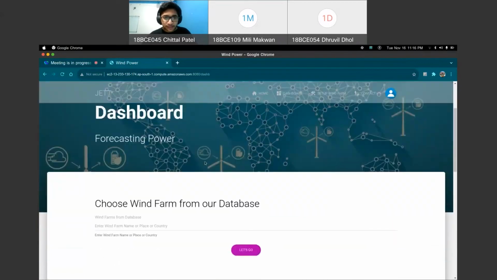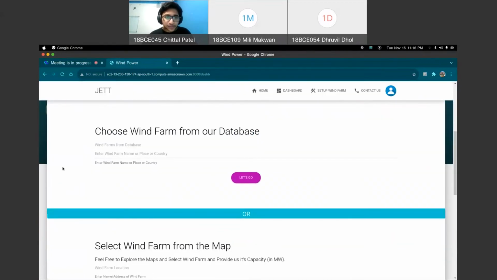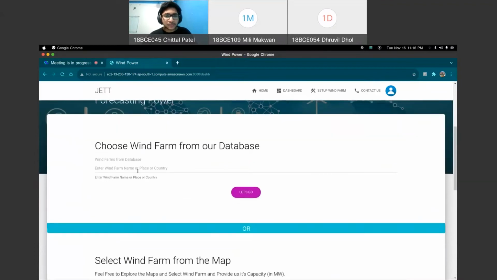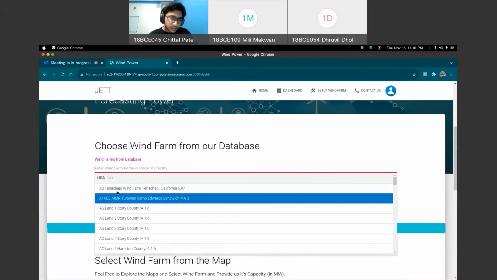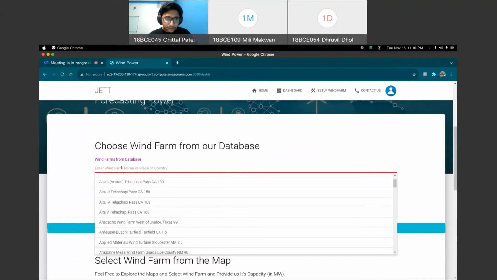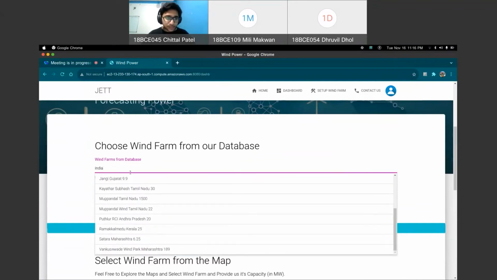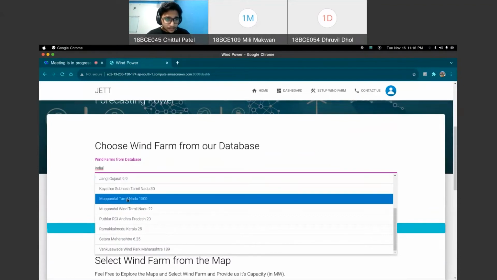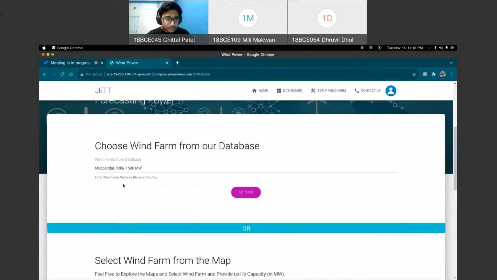So this is the dashboard page, and there are two options. You can choose a wind farm which already exists in our database, or you can select a wind farm manually from the map. First I'll go through a wind farm which is already in the database. There are many wind farms. I'll take a wind farm in India. So I'll click the Mupandal Tamil Nadu one, and let's go.